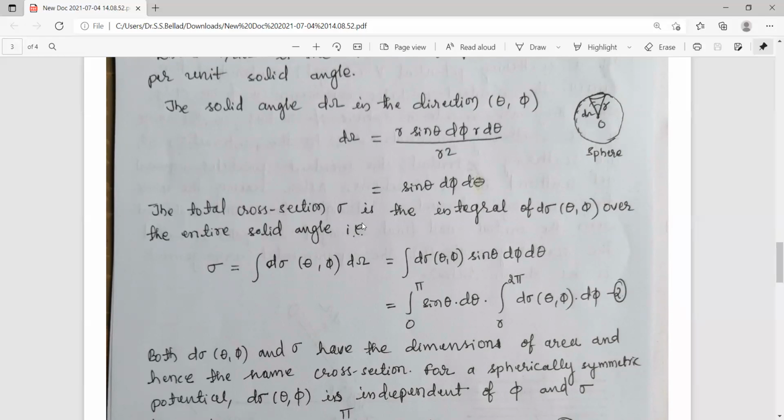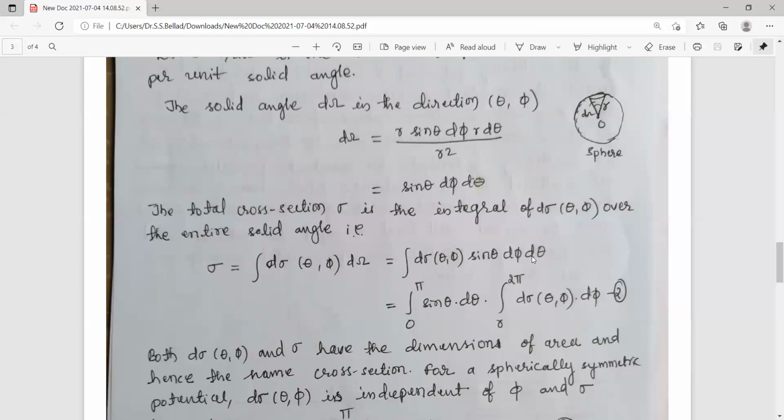So the total cross section σ is the integral of this differential cross section dσ over the entire solid angle. Therefore, this total cross section is given by the integral of the differential cross section multiplied by the solid angle.